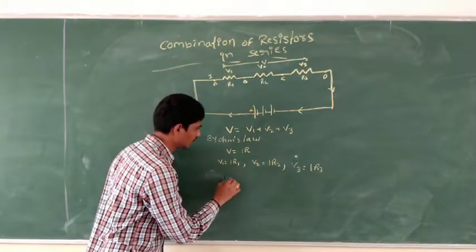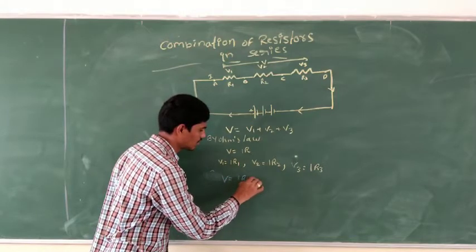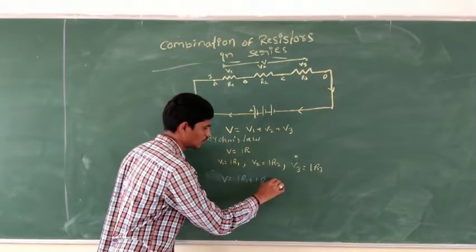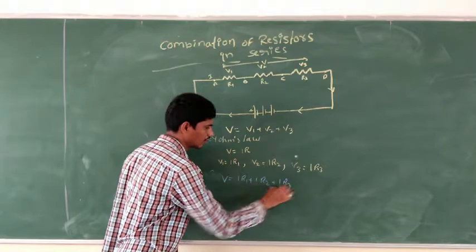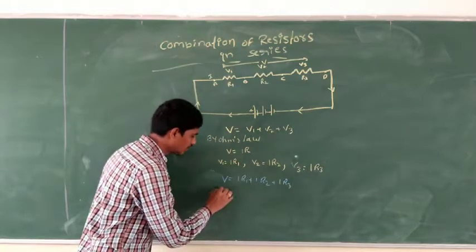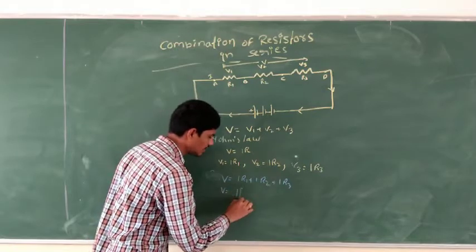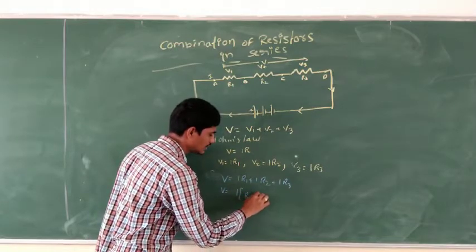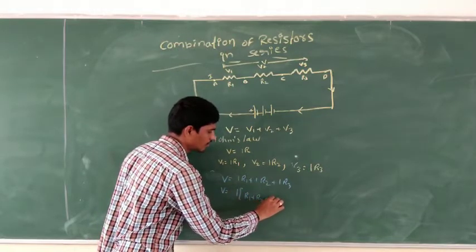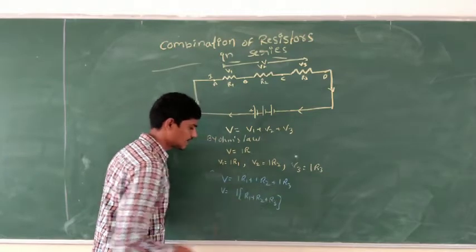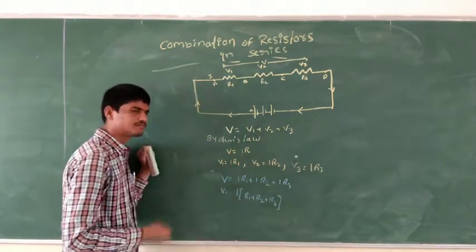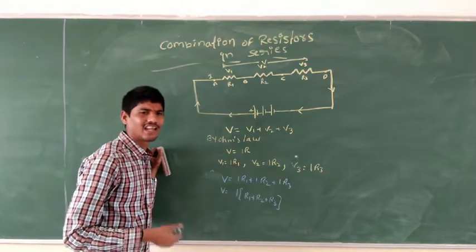V is equal to IR1 plus IR2 plus IR3. Here, what are we going to take common? If we take I common, we get I times R1 plus R2 plus R3.